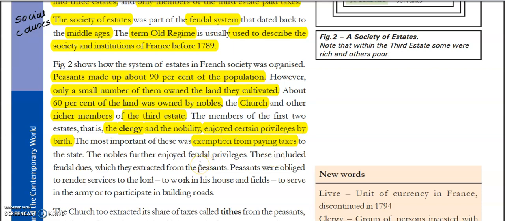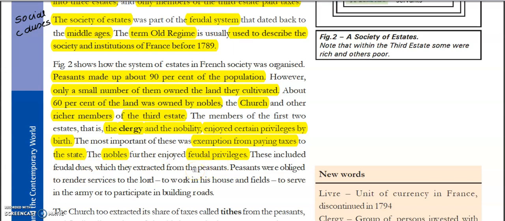However, France was facing so much of a financial crisis, but still they were not paying any taxes to the state. Okay, so this was the first privilege. Then nobles further enjoyed feudal privileges. What do we mean by feudal privileges?